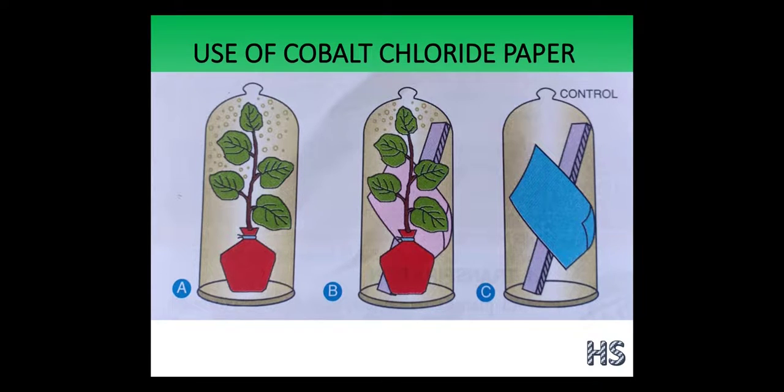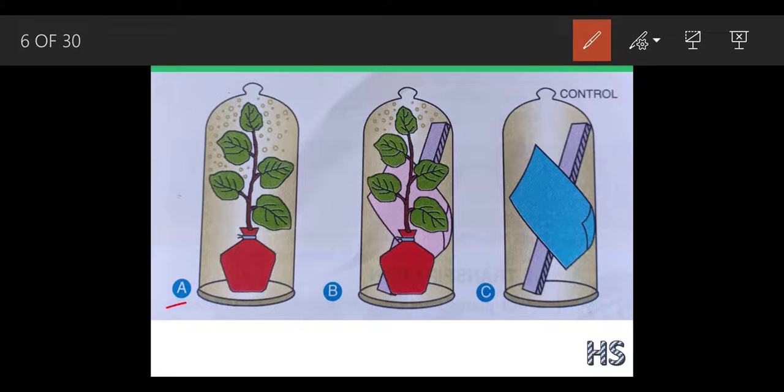This is the use of the cobalt chloride paper. What is the use of the cobalt chloride paper? See, there are three apparatus, A, B, C. In the first apparatus, we can see this is a well watered plant, which is enclosed with a polythene bag. This is a polythene bag.